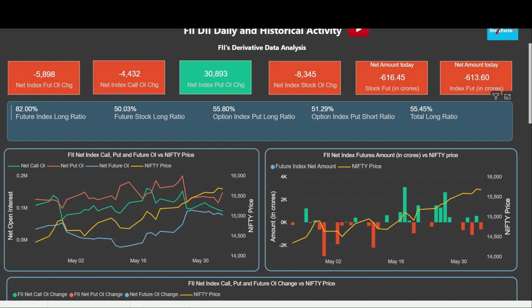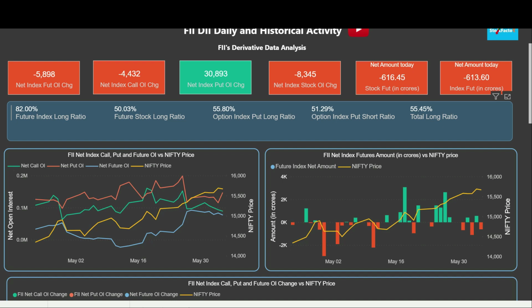So what this means is we count all the longs and all the shorts, basically future index longs, call longs, put longs, similarly future index shorts, put shorts, call shorts. And then we calculate the long ratio by dividing the long positions by the total number of positions. So you see the long ratio is 55.45%. If it is more than 50%, it means they are slightly more bullish in the market rather than bearish. If the ratio goes to 60-70%, it means they are aggressively bullish.